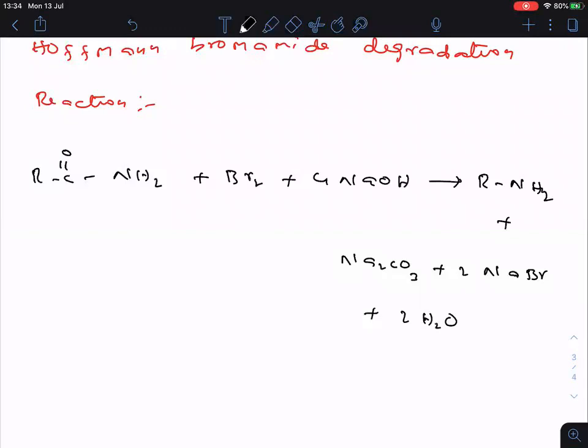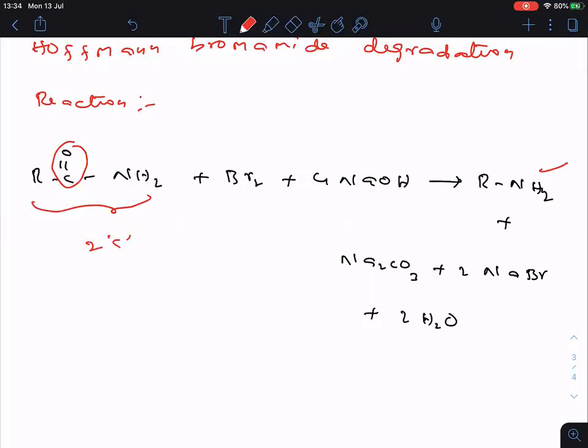Did you understand one small trick here? Now you see everyone. If you remove this C double bonded O, you are getting the answer, RNH2. Just remove the C double bonded O. Clear? Now, one more thing. In this reactant, 2 carbons are there. R is 1 carbon, C double bonded O 1 carbon.